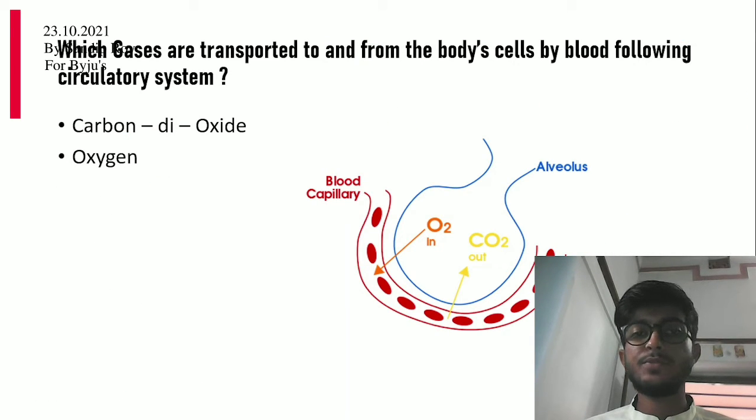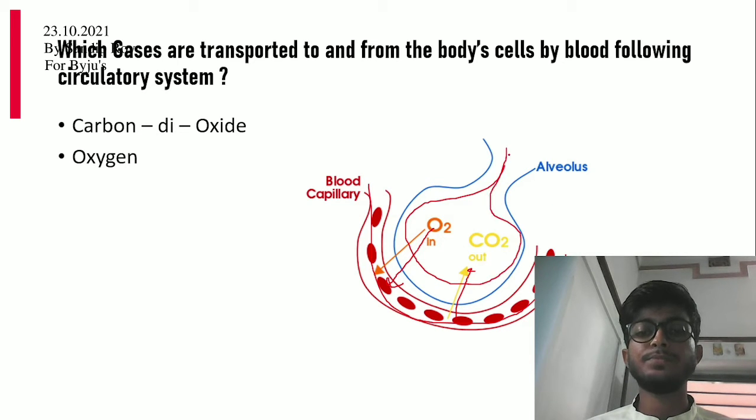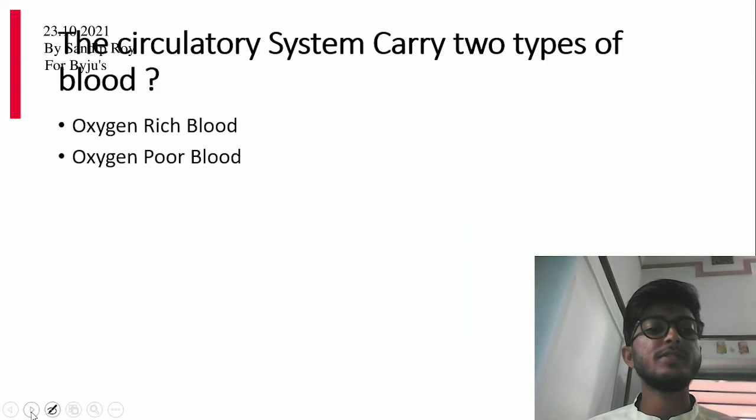Which gases are transported to and from body cells by the circulatory system? The carbon dioxide and oxygen. Oxygen in and carbon dioxide out. This is the blood capillary and this is the alveolus. Carbon dioxide and oxygen gases are transported to and from body cells by the circulatory system.